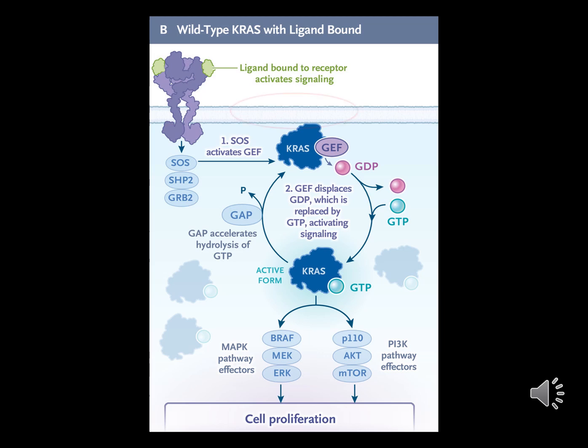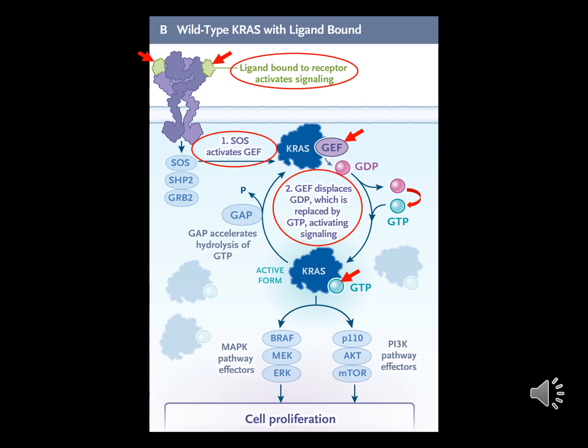When a ligand binds to the EGFR, SOS activates the guanosine exchange factors. In turn, inactive GDP-bound KRAS becomes activated through the replacement of GDP by guanosine triphosphate GTP.